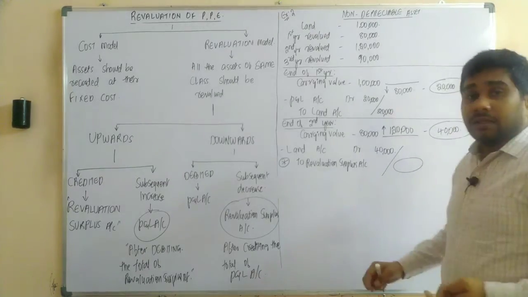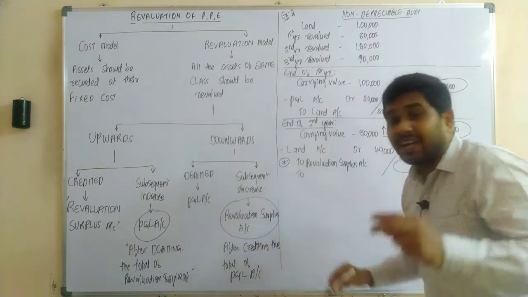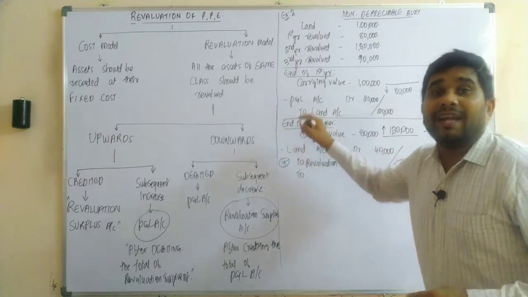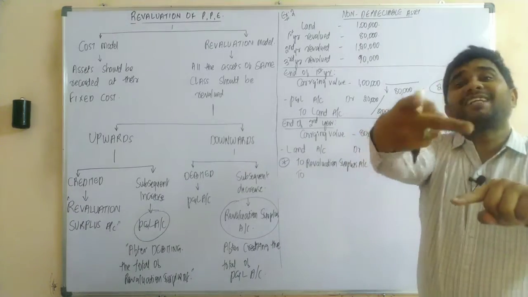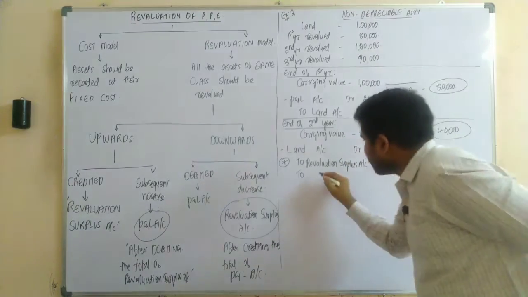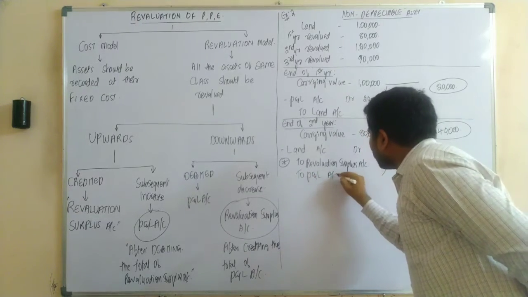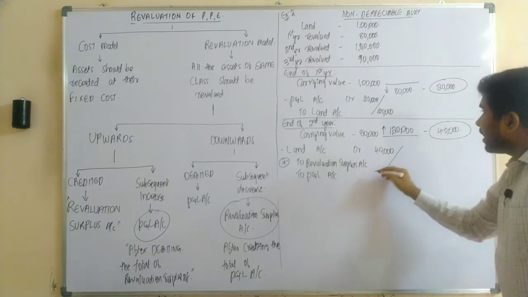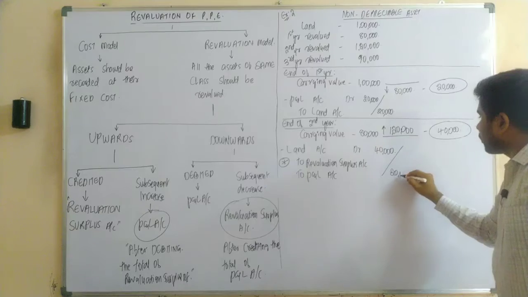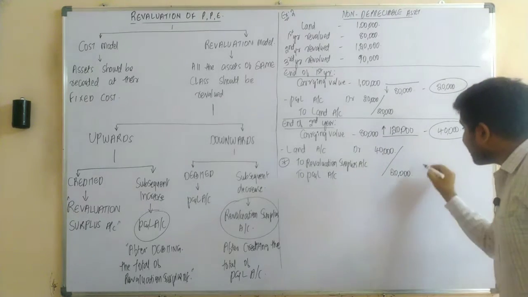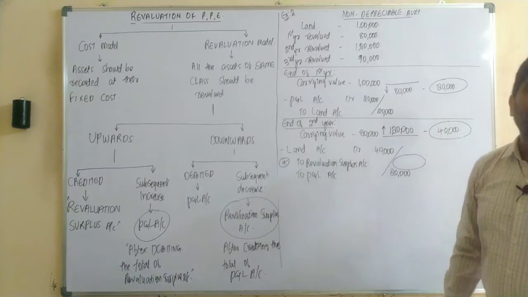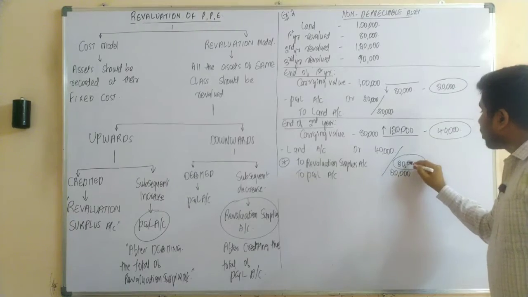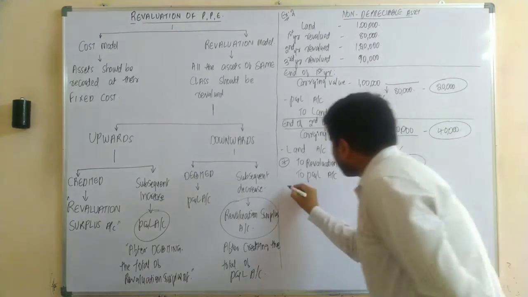So in that case, as the net gain is only 20,000, first of all you need to cancel this P&L account, and the remaining amount only should be credited to revaluation surplus account. Yes or no? So how much was it in the P&L account? In our P&L account, there is a loss to the extent of 20,000 rupees. That is the reason the remaining amount only would be transferred to revaluation surplus account. So how much was it? 20,000 rupees. Yes or no?